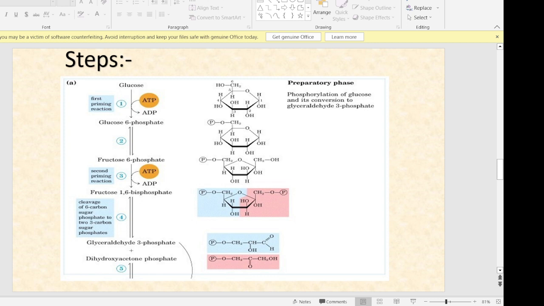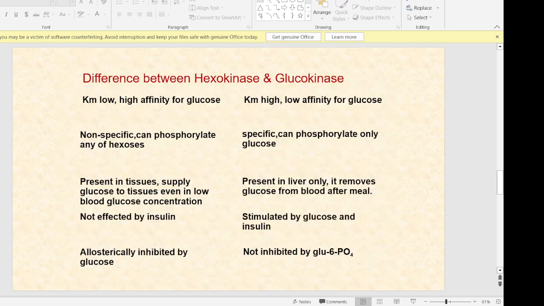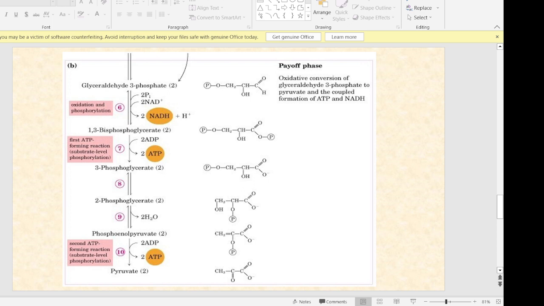The fourth step is conversion of fructose 1,6-bisphosphate to glyceraldehyde 3-phosphate and DHAP in presence of aldolase enzyme. The glyceraldehyde 3-phosphate as well as DHAP are interconvertible into each other by the action of enzyme phosphotriose isomerase. The fifth step is conversion of glyceraldehyde 3-phosphate into 1,3-bisphosphoglycerate.